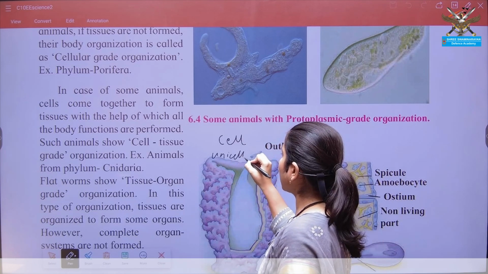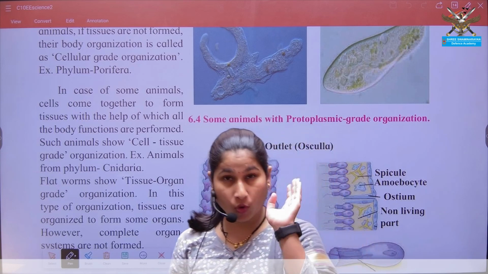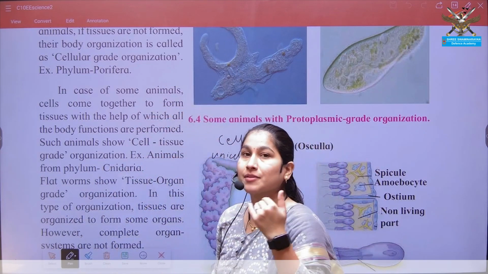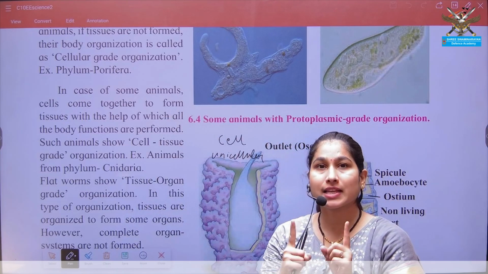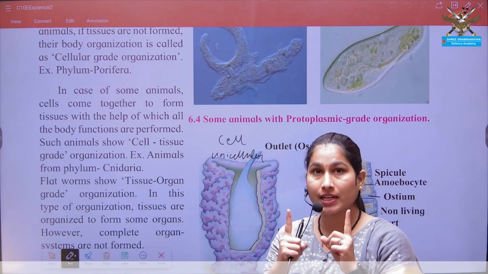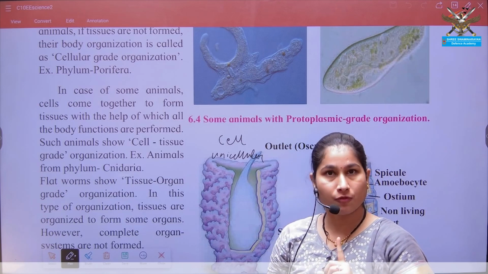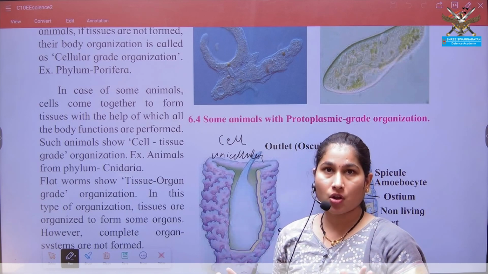You may know the unicellular organisms, that is Protista, all your prokaryotes. At the start of the lesson we discussed unicellular and multicellular organisms. In unicellular organisms, the single cell acts as an individual organism. It performs all its functions very properly, like a multicellular organism.